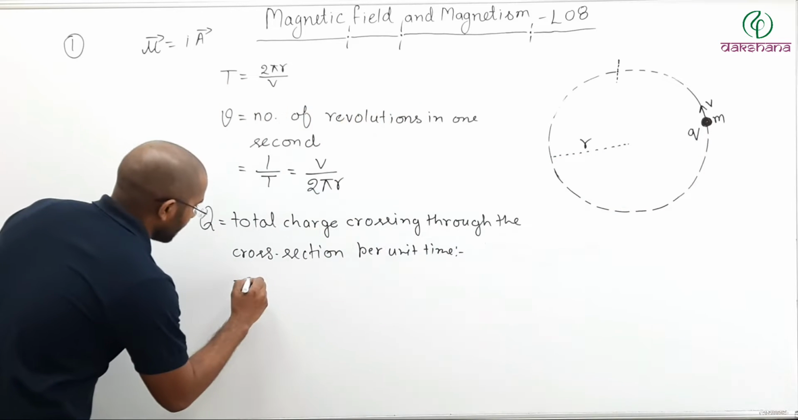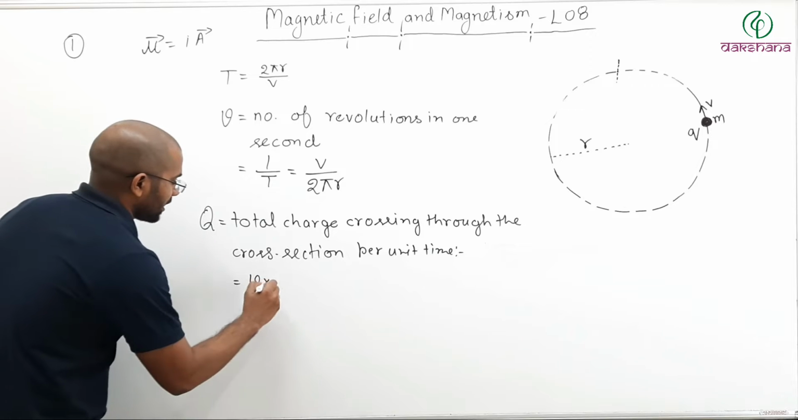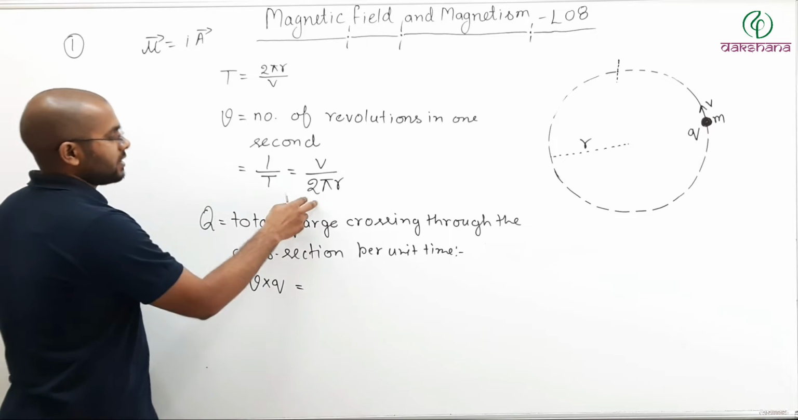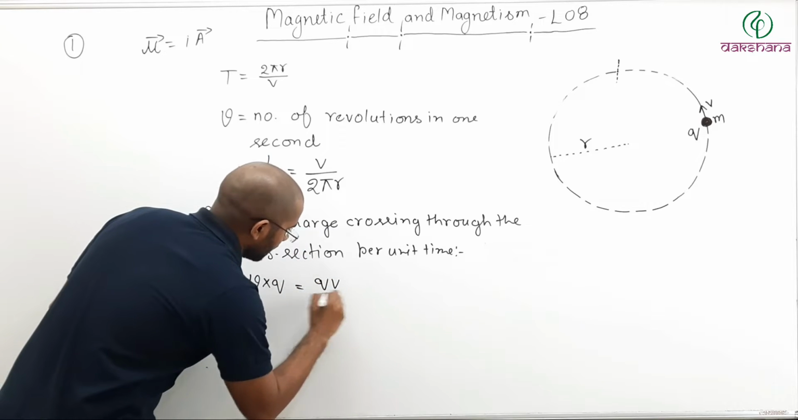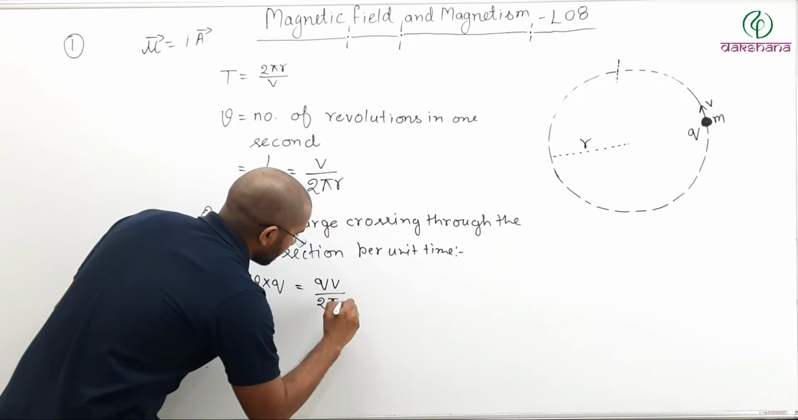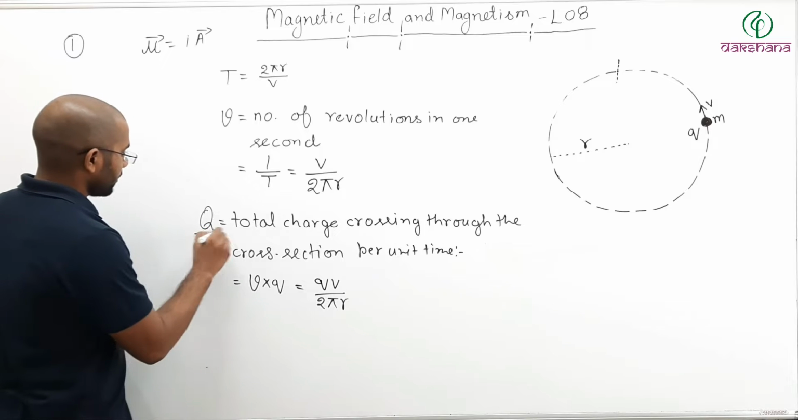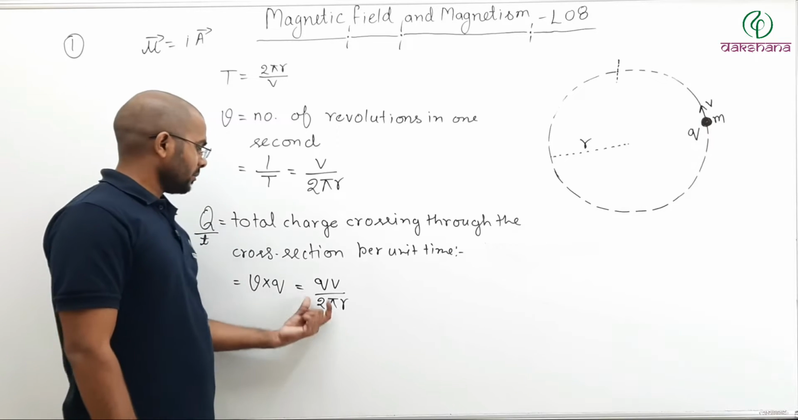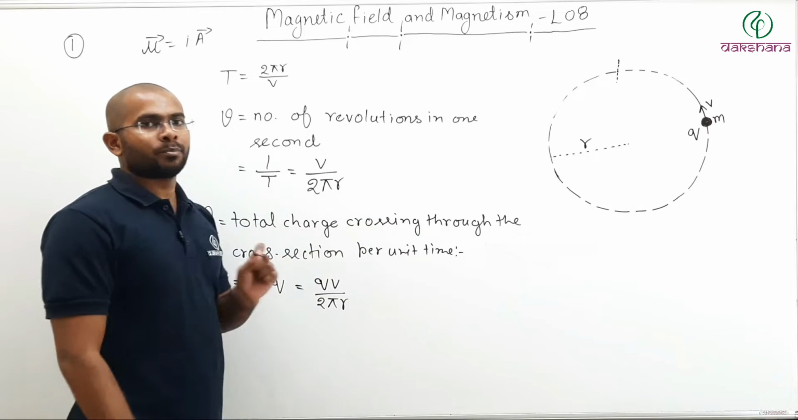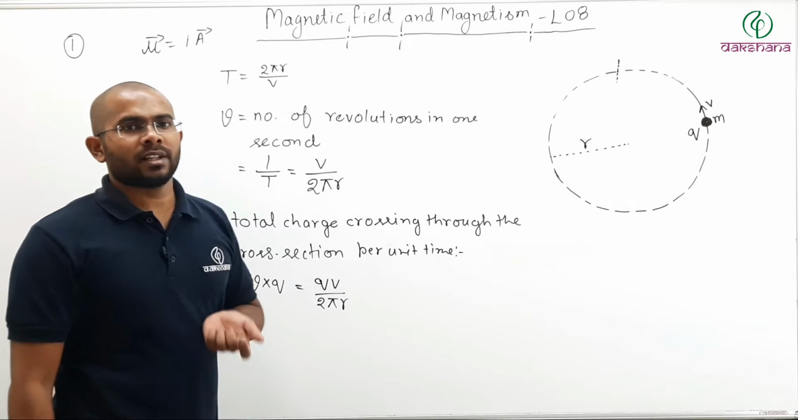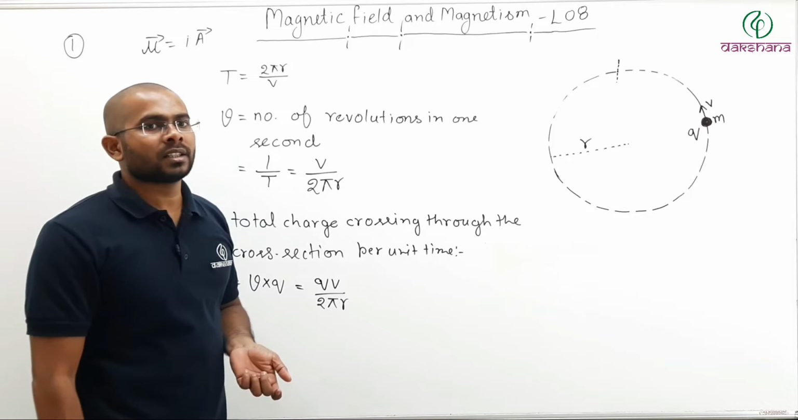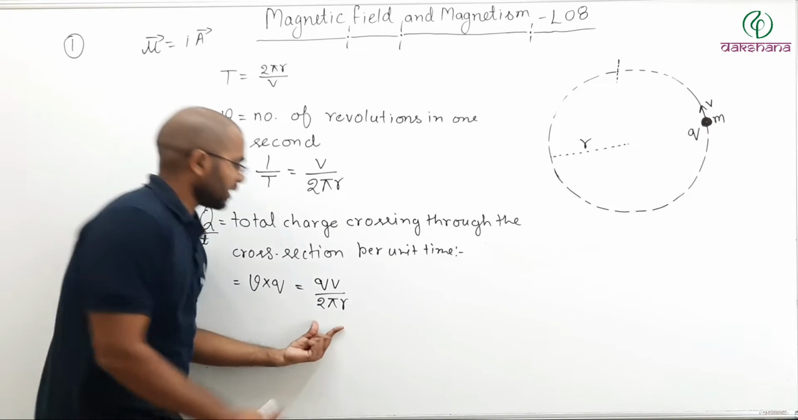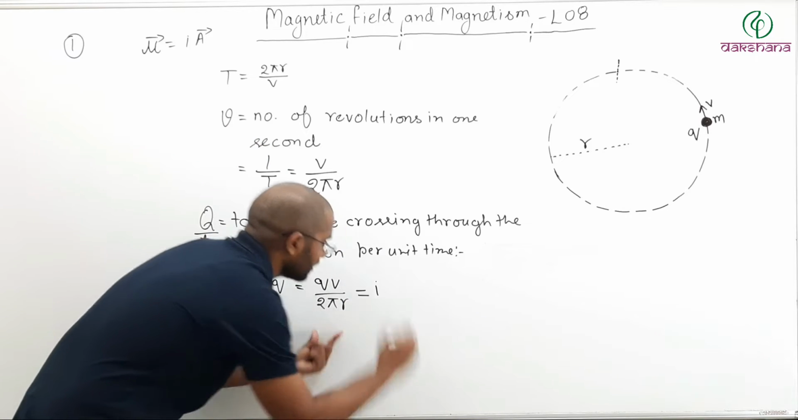So this can be written as frequency mu multiplied by charge on the particle, which is how much? Frequency is this. So QV divided by twice pi R. So Q by T. Let us write this Q by T. So this is your charge passing through that cross section per unit time. And what is the definition of current? Current is nothing but amount of charge crossing through a cross section per unit time. So this value is nothing but current.